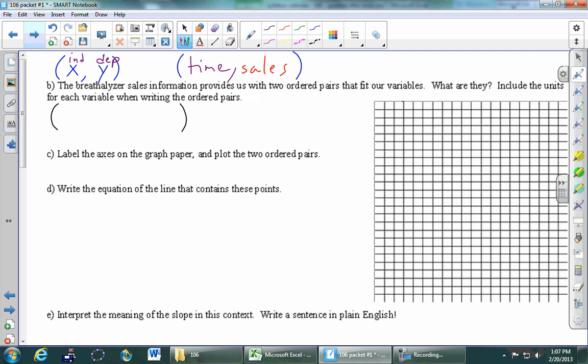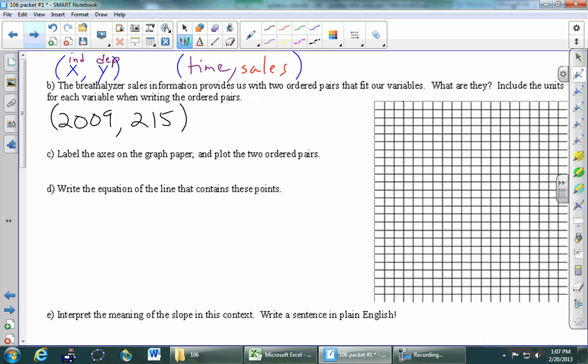Okay, I'm going to write something, and I'm going to encourage you not to copy it because I'm going to change this in a second. But what's the first time that's given to us? 2000 what? 2009, and what were the sales? 215 million. I'm not going to put the millions. I'll just leave it like that.